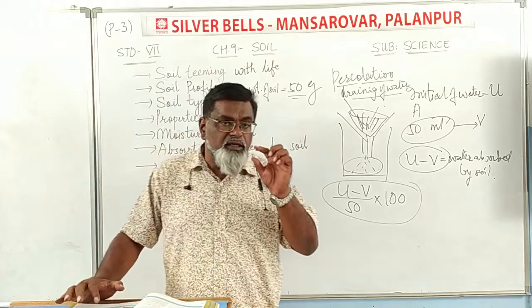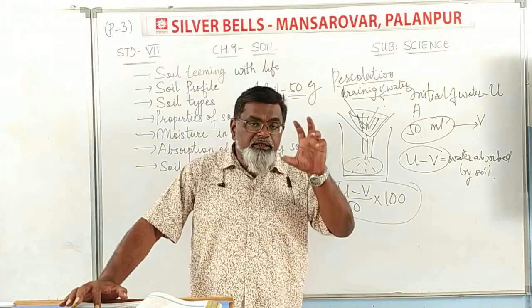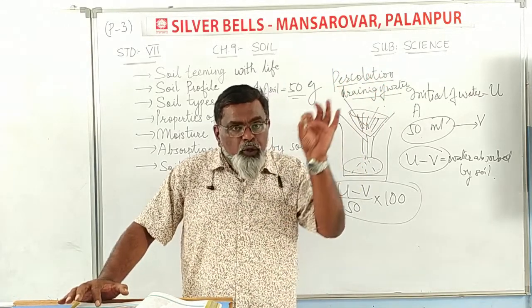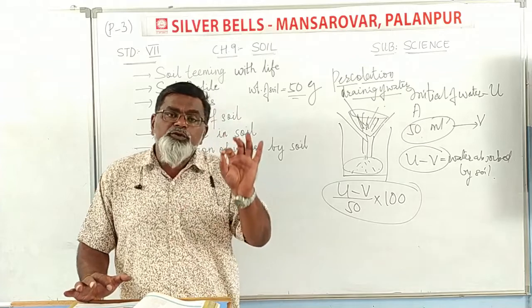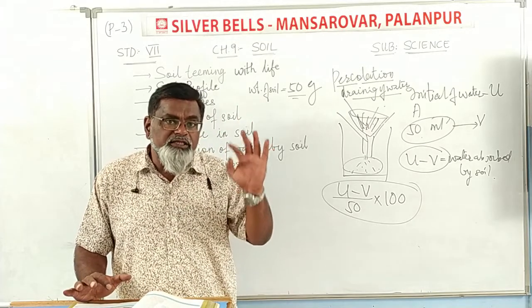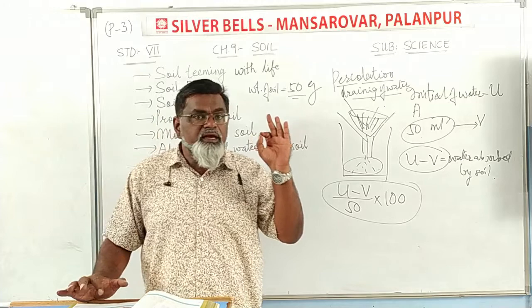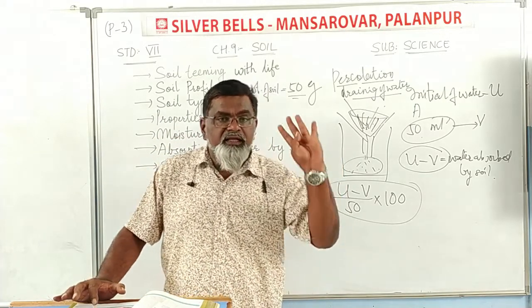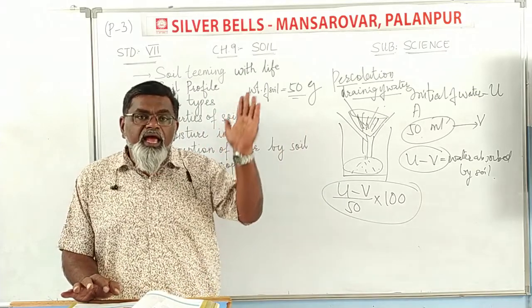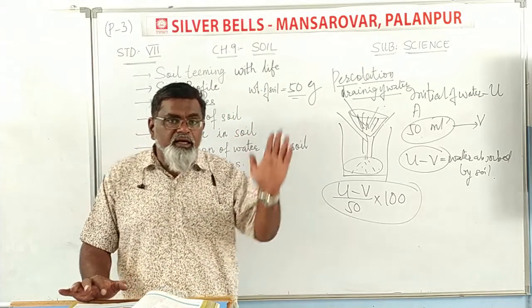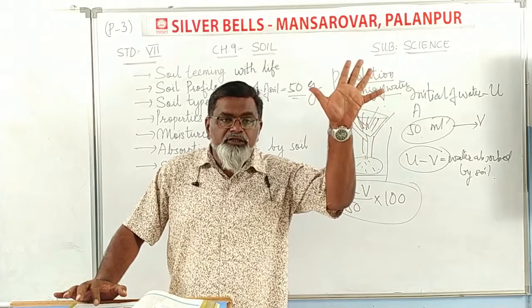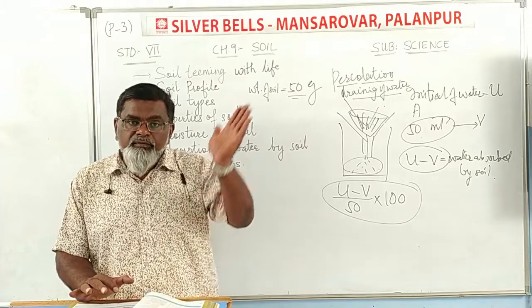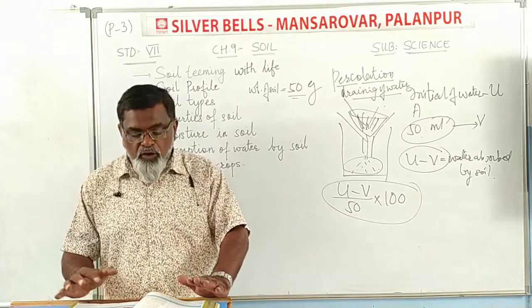As you know, what is the origin of the soil? It is the big rock which is broken into smaller particles due to the weathering. And what are the causes of weathering? It's the climate change, it's the rain, it's the wind. They are the causes for weathering. With these causes of weathering, the larger rocks are broken down into smaller particles, and then the soil is formed from the rocks.